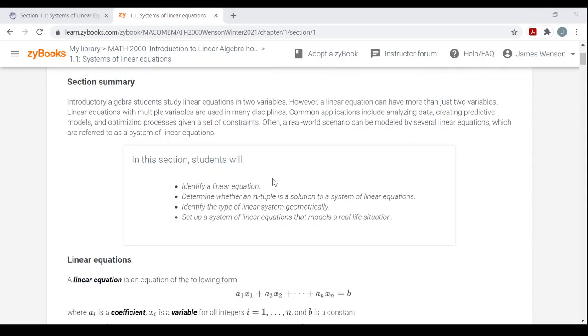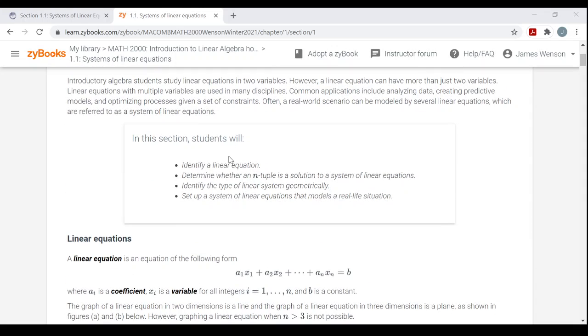So you have a paragraph here. Now every section will open up with some objectives, right? You'll be able to identify a linear equation, determine whether an n-tuple, right? You'll learn what that is, is a solution to a system of linear equations, identify the type of linear system geometrically, and set up a system of linear equations that models a real-life situation. So word problems.